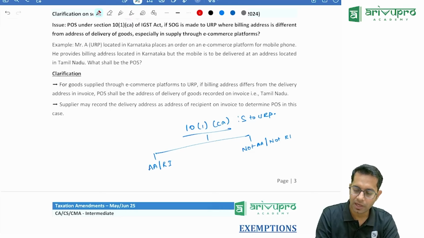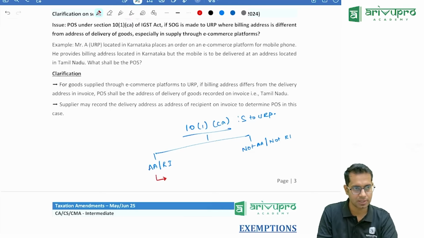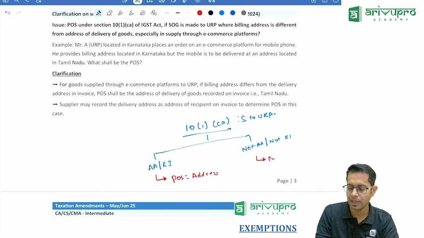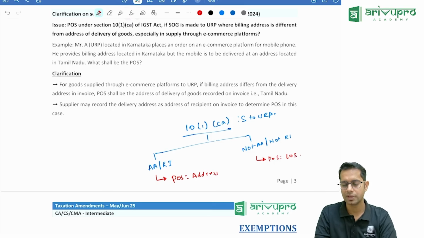If the address of that unregistered person is recorded on the invoice, place of supply will be what? Whatever address is recorded on the invoice. If the address is not recorded on the invoice, the place of supply will be the location of supplier.